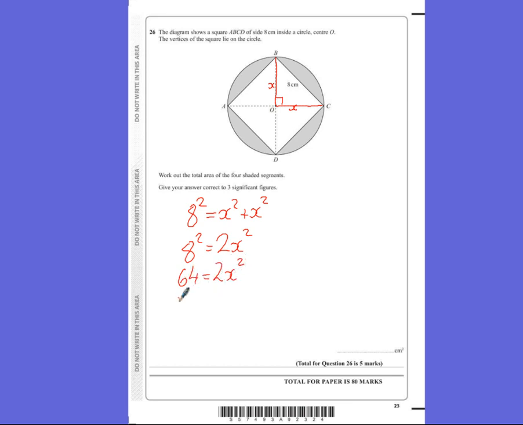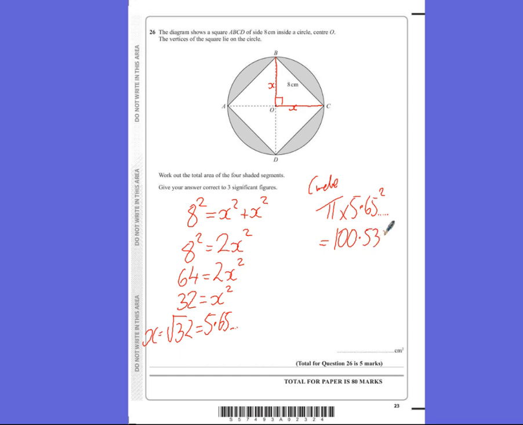So to find x, we can divide by 2, so 32 would be x squared, and then we can square root that. So the square root of 32 would be 5.65, and so on. Now I would leave that number in your calculator, because we're going to use that in a minute, and we don't want to round at any stage until the end. So the circle would have area pi r squared. So pi times 5.65 squared, which should already be in your calculator with the full calculator display. And if you put that in accurately, you should get 100.5309 carrying on centimetres squared.